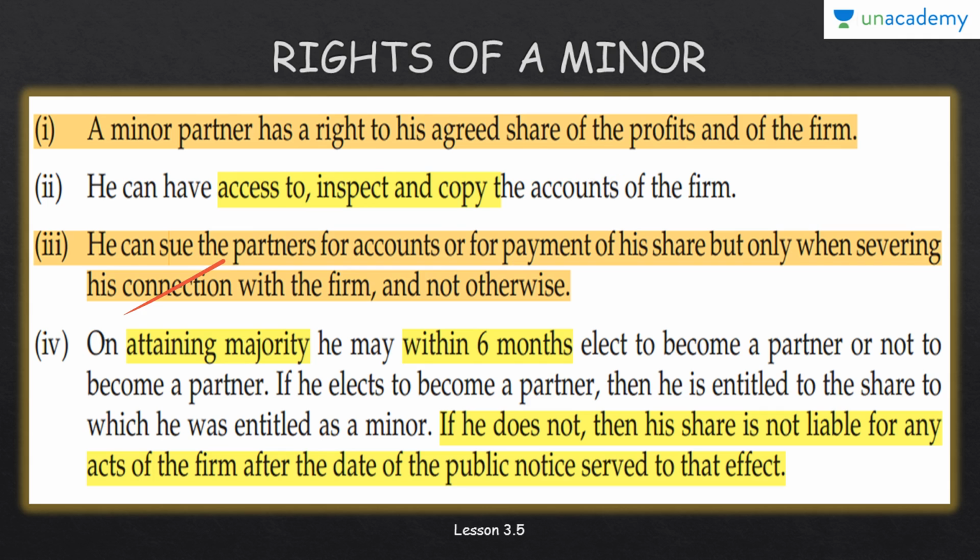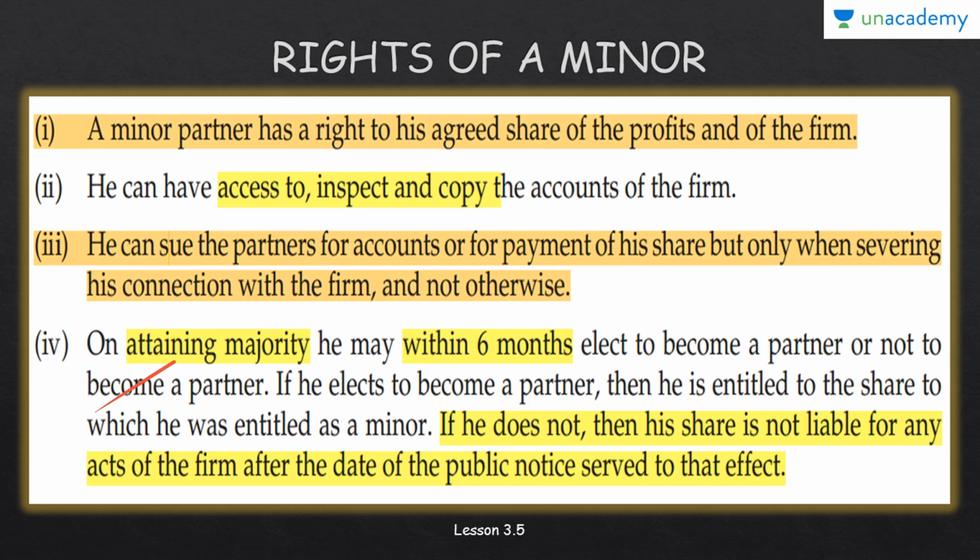He can also sue the partners for accounts or for payment of his share, but only when serving his connection with the firm and not otherwise. If he is connected as a beneficiary to the firm, then only he can sue the partners if he is not properly given his share of profit.